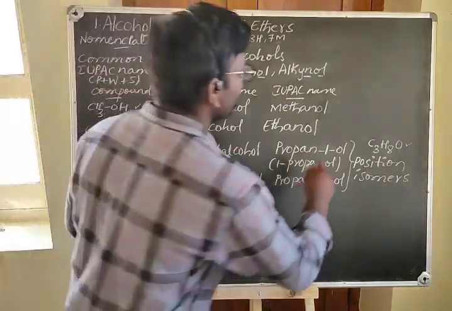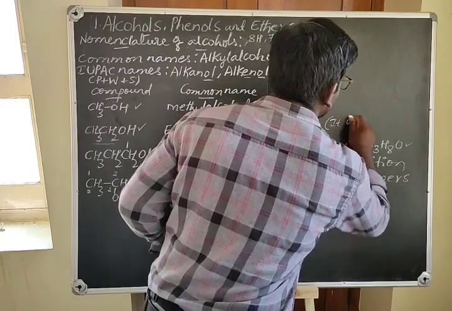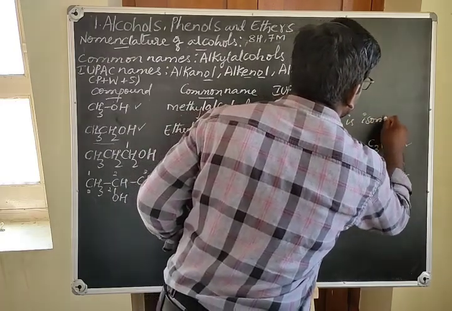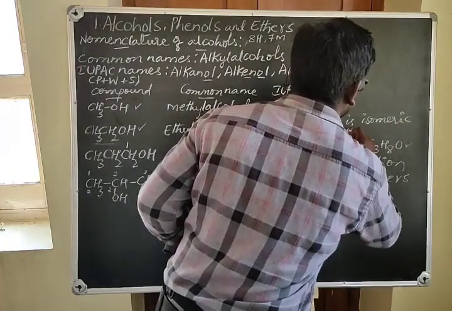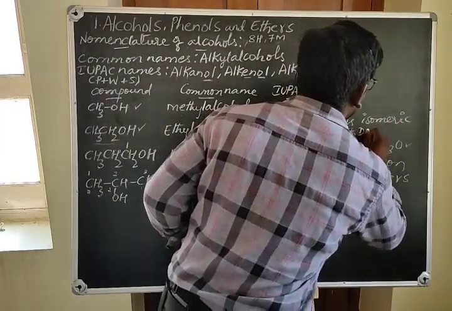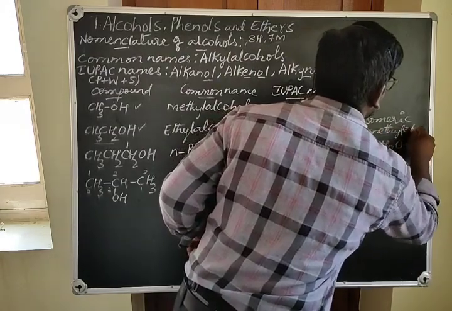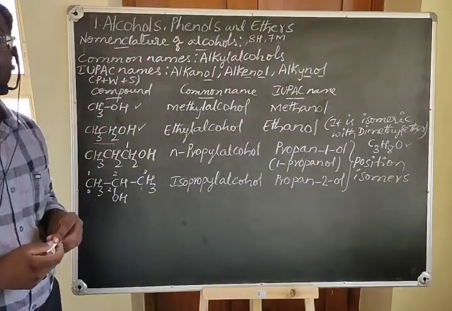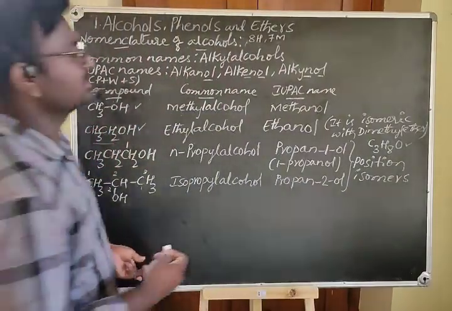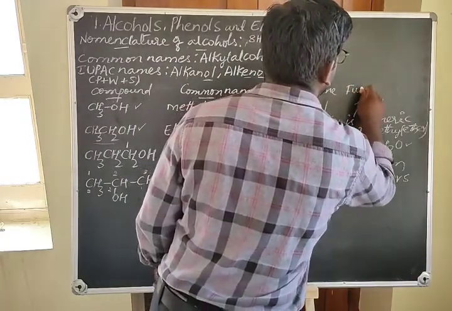You can take here, it is isomeric with ethers, with dimethyl ether. Means ethanol shows functional group isomerism.